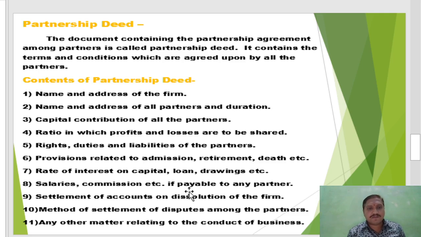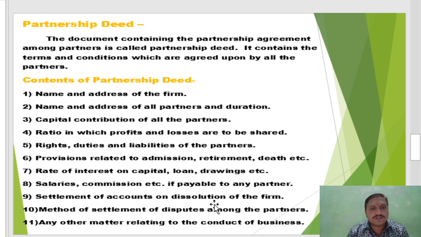Salaries, commission, etc., if payable to any partner. For an active partner, if salary is paid, then it is also mentioned. If any person takes extra effort, then commission is also given for increasing sales. So when partners make division of work, they pay the salary or commission to a partner as per the work performed by that partner in the business.